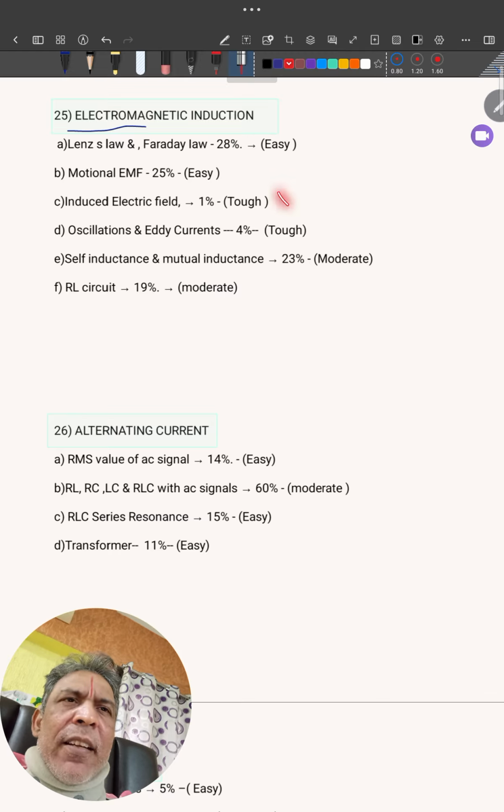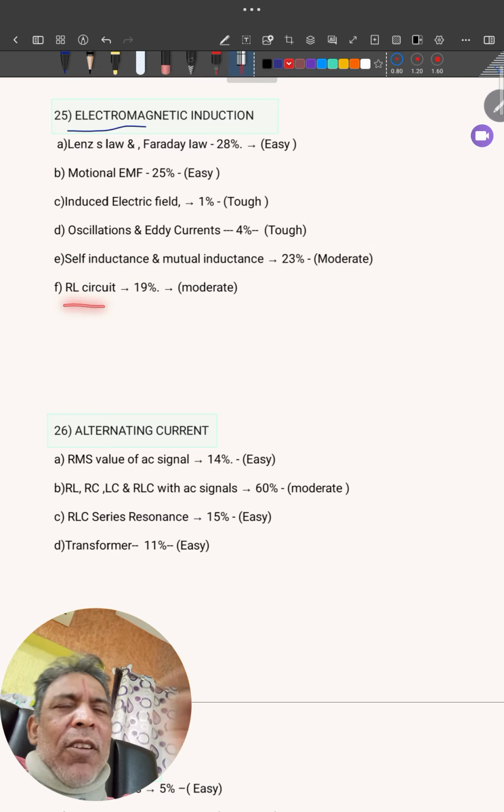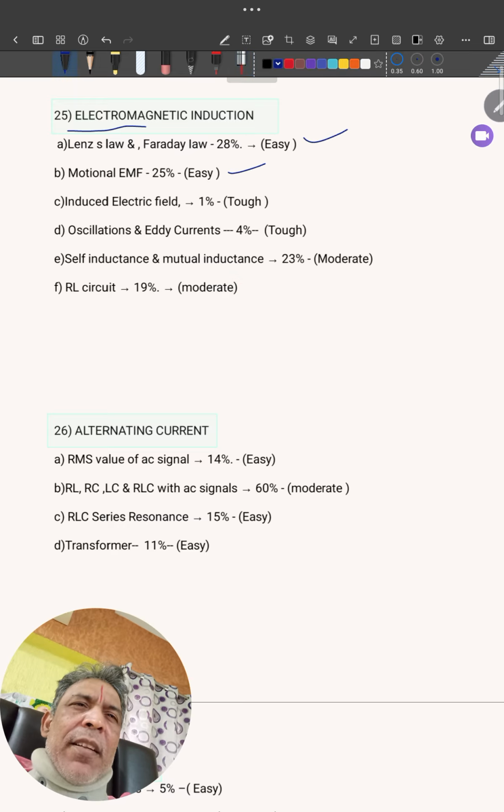Induced electric field, very tough, leave it. Oscillations, eddy current, very tough, leave it. Self-inductance, mutual inductance, very easy. You can manage. RL circuit, similar to RC circuit, this is also there. So prefer this. What I suggest is at least these two, 50%, 53%.